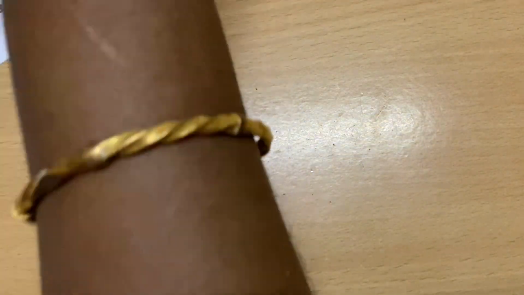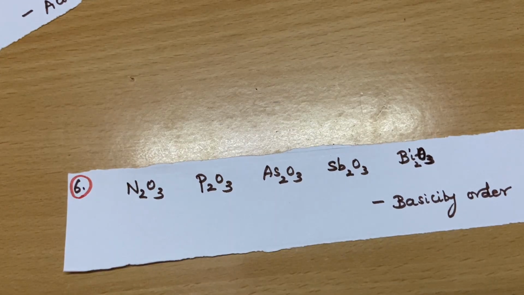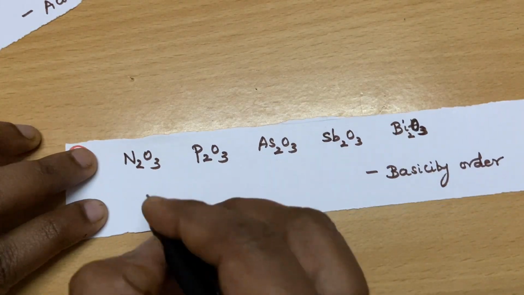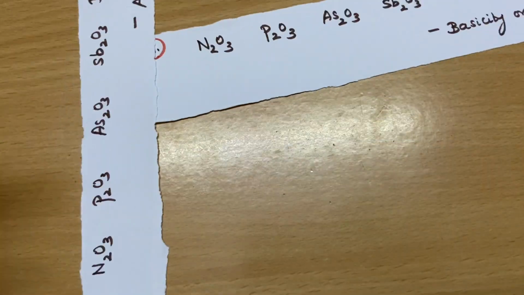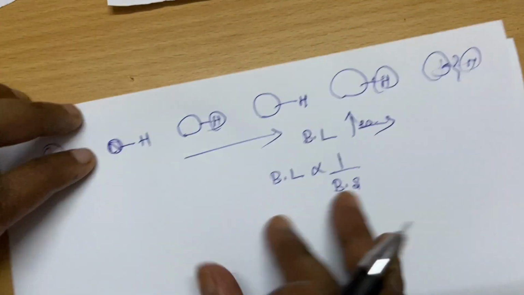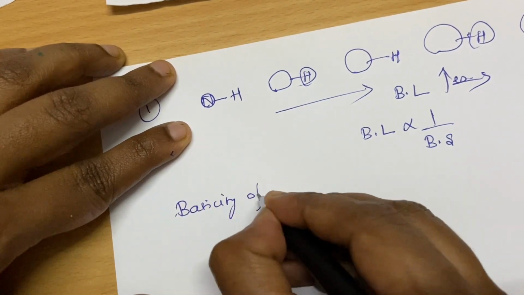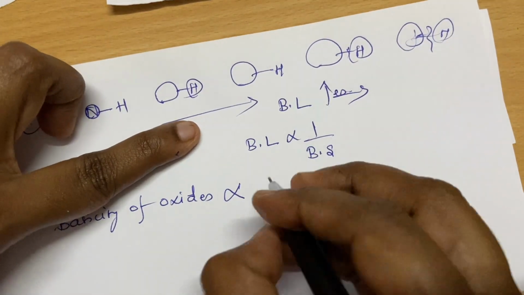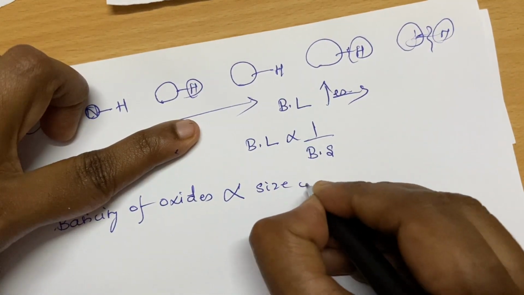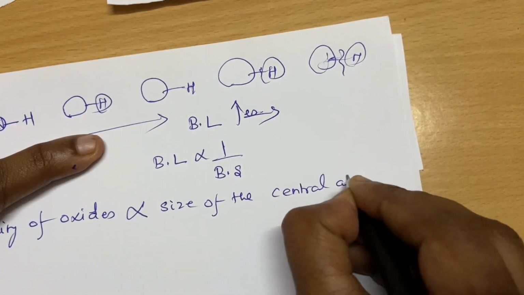Then comes the basicity order, this is for oxides. So I am going to tell you a trick, students, for the basicity of oxides. You have to follow this one. Basicity of oxides is directly proportional to the size of the central atom.